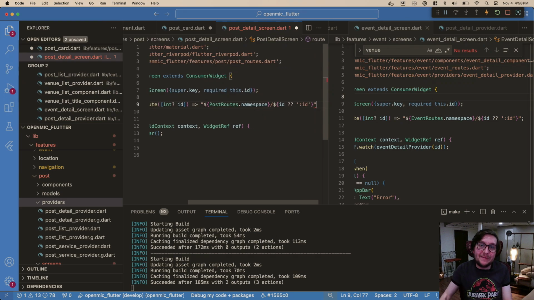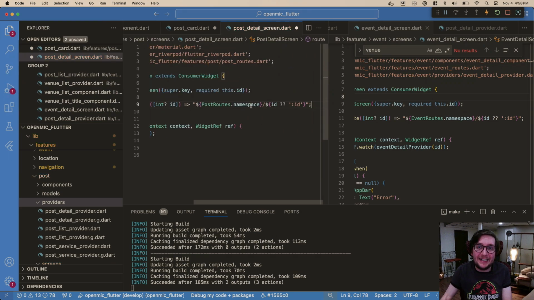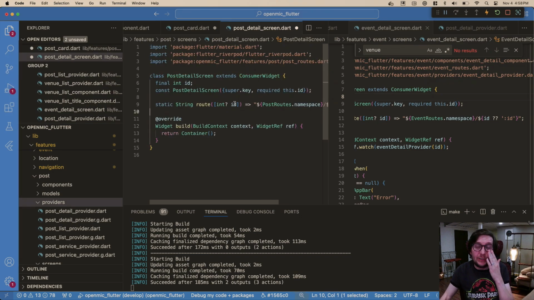I've explained this a few times. I think this is one of the smartest things in this app, or just how I like to work with Go Router. But I'll explain it again when everything's in place, just to hit home why we're doing this. But it's pretty cool. It kind of solves two things in one spot and keeps our code really DRY.